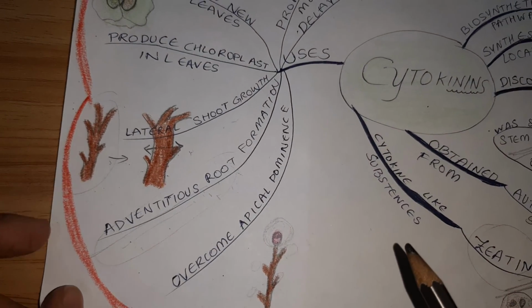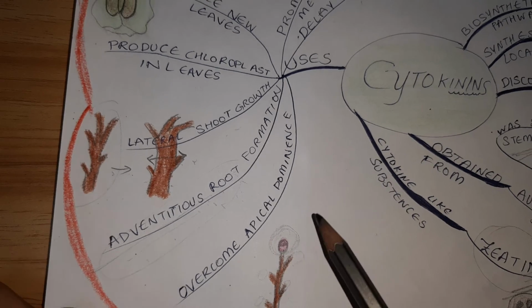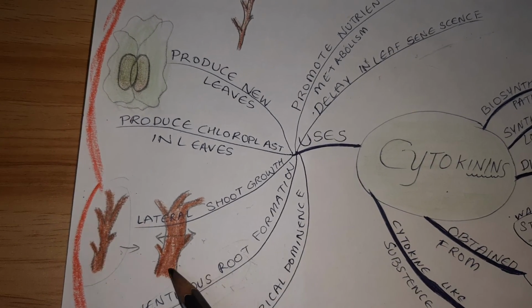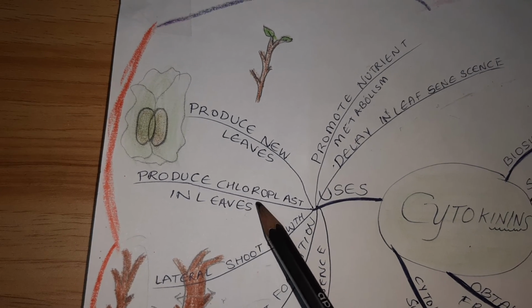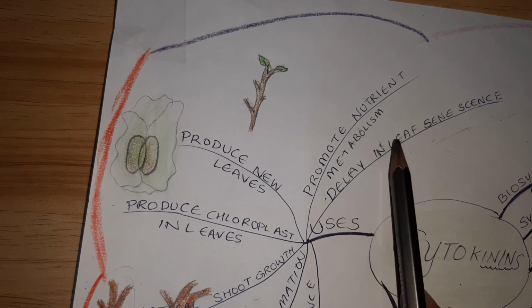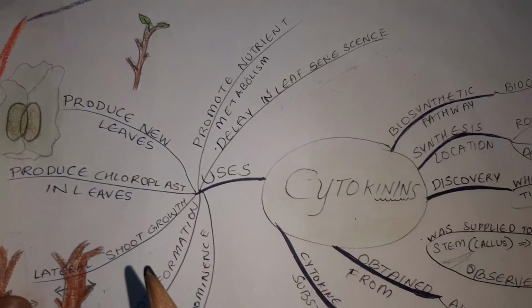Uses of cytokinins. Cytokinins overcome apical dominance. They help in the formation of adventitious roots. They help in lateral shoot growth. They produce chloroplast in leaves. They also produce new leaves. They promote nutrient metabolism. They delay leaf senescence.